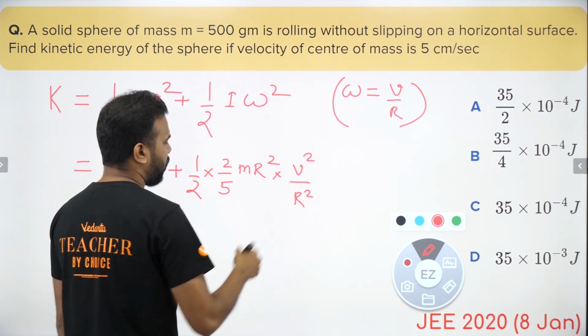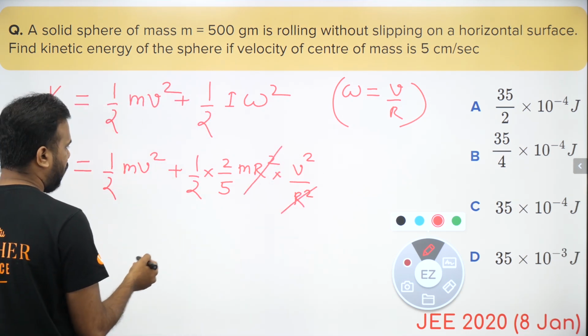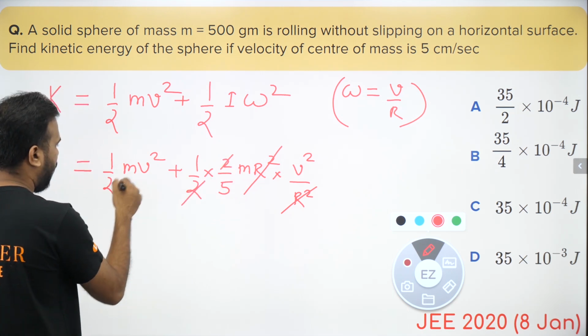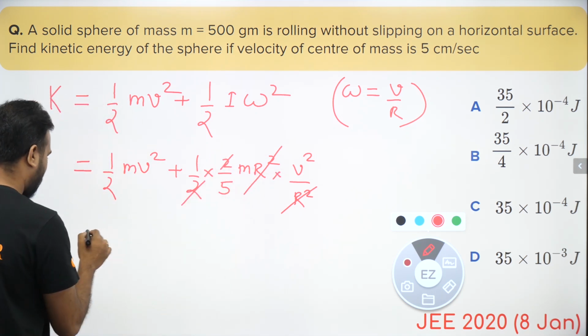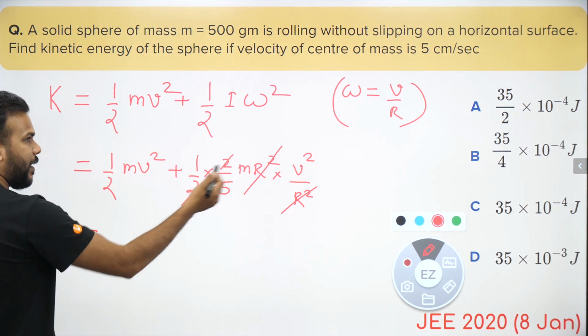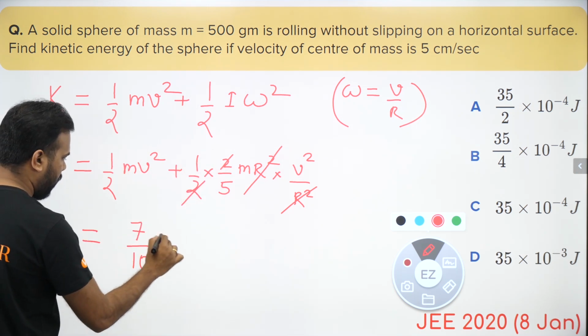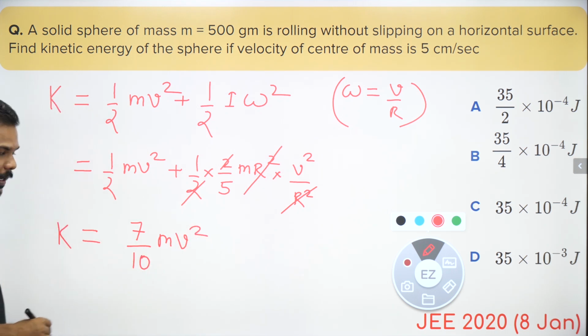So omega square is v square by r square, so r square gets cancelled. So what do I have, guys, here? I have this cancelling with this, so I have 1 by 2 mv square plus 1 by 5 mv square. So what do I get out of it? By taking LCM, this is 5 plus 2, that means 7 by 10 mv square. Okay, so that comes out to be the kinetic energy.